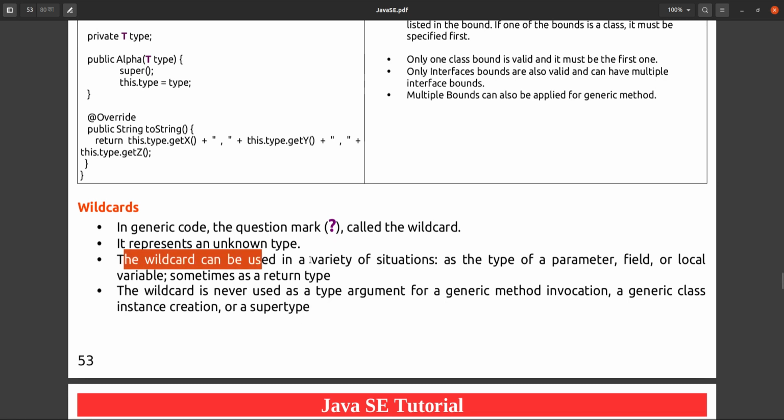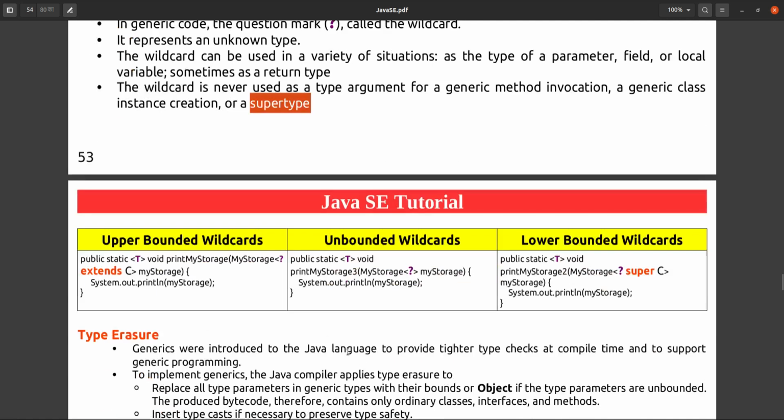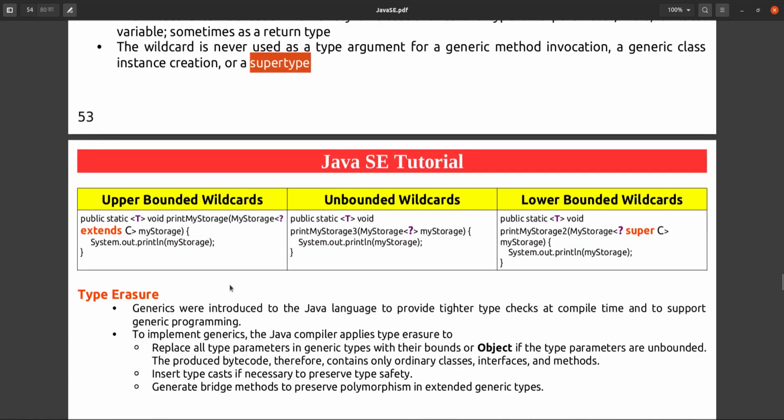The wildcard can be used in a variety of situations as the type of a parameter, field, local variable, and sometimes as a return type. The wildcard is never used as a type argument for a generic method invocation, a generic class instance creation, or a supertype.